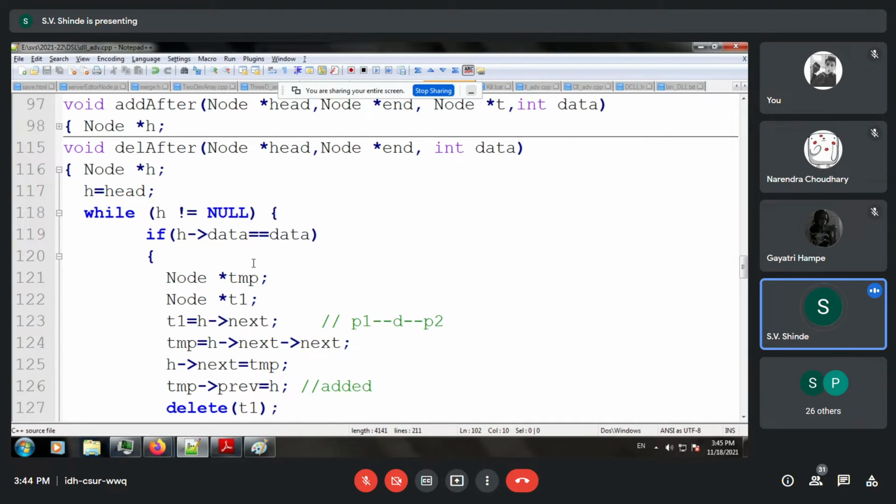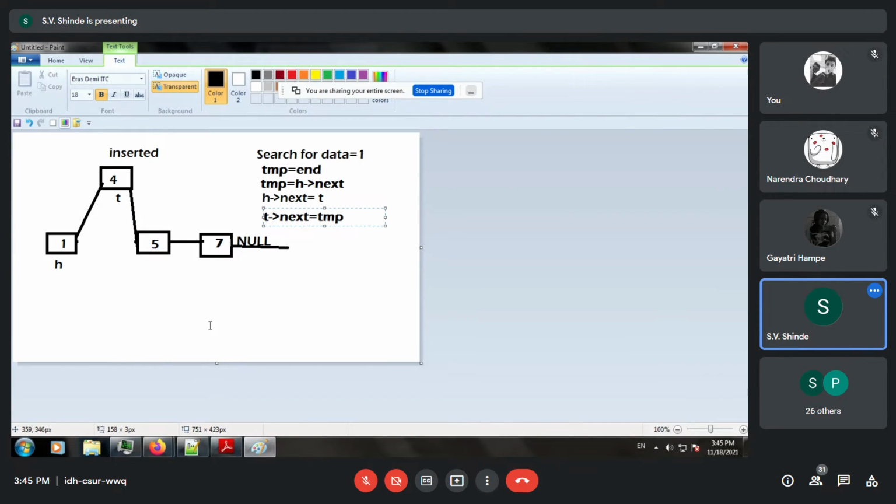So this was insertion after. Now simulate similarly deletion after. What will be the case if you want to delete a node after a data? So you can take this scenario. Suppose you want to delete 4, which is after 1. So what we'll do, again save this T. Now H will be issued something like this.